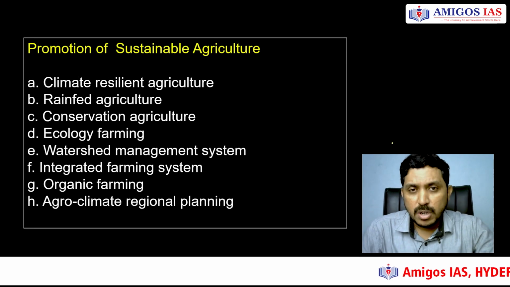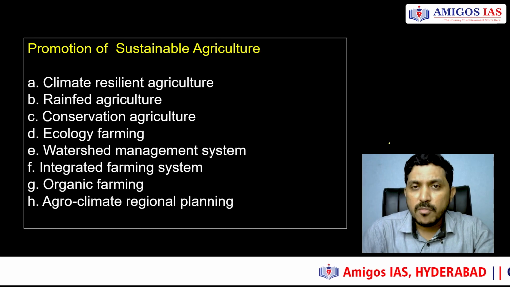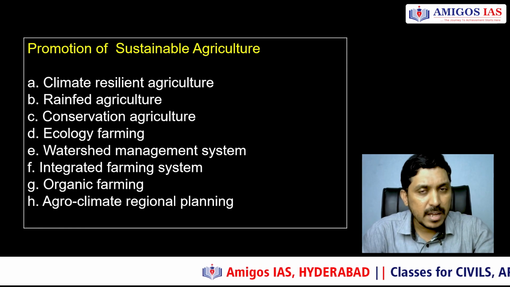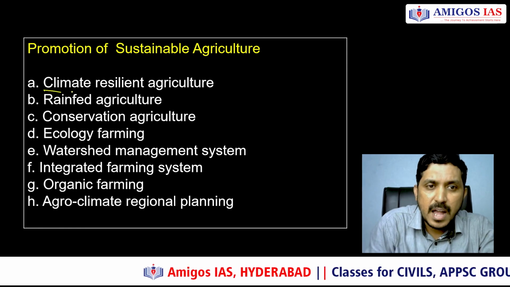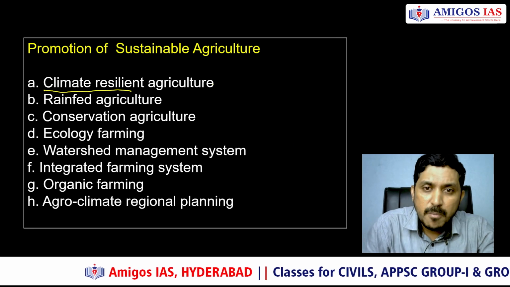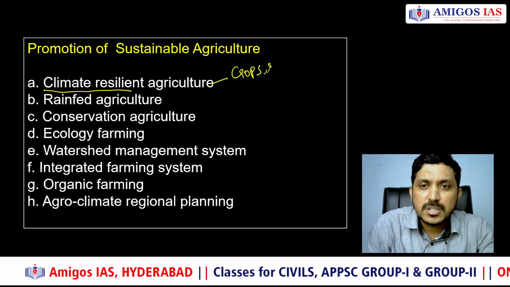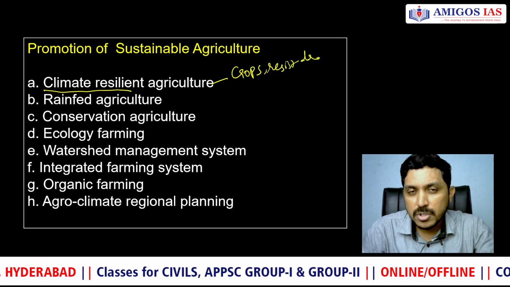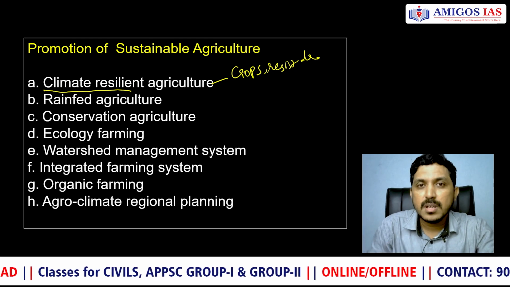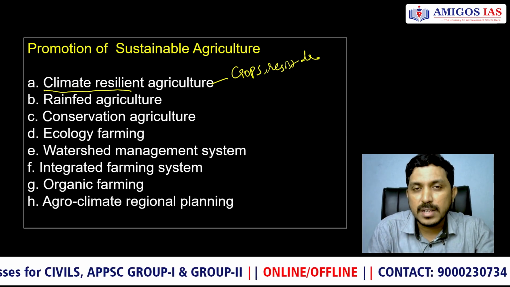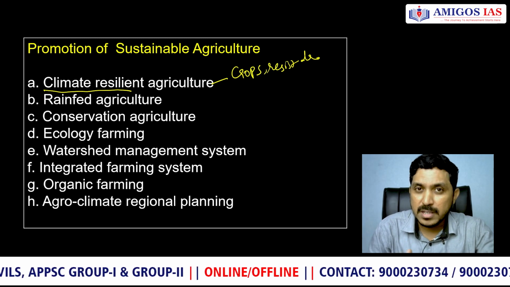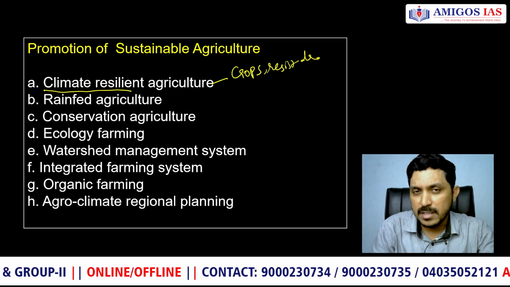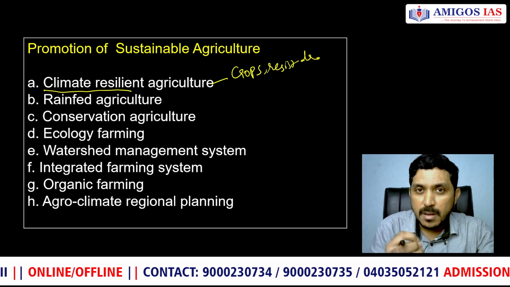And the next component, promotion of sustainable agriculture, is also an important component of Green Revolution 2.0. The main intention for us is to provide sustainable agricultural practices. What are those? Climate resilient agriculture, which we just discussed. Using the right crops which are drought resistant. So what we can do is use traditional knowledge which was ignored in Green Revolution 1. We have to use the native species, or I can say the traditional knowledge of the past, of how we used to offset climate vagaries by using drought resistant varieties. Climate resilient crops have to be planted.